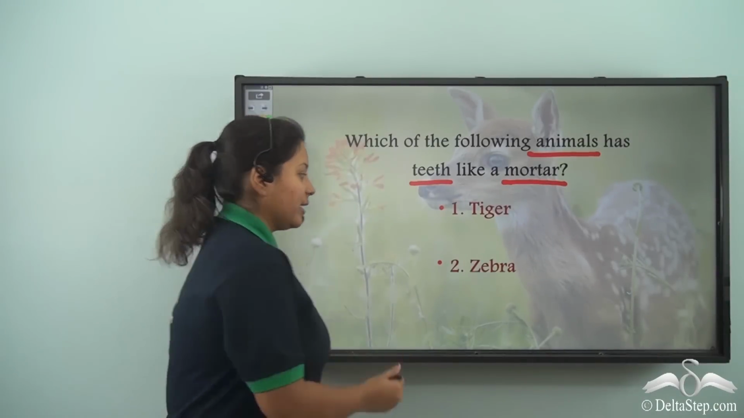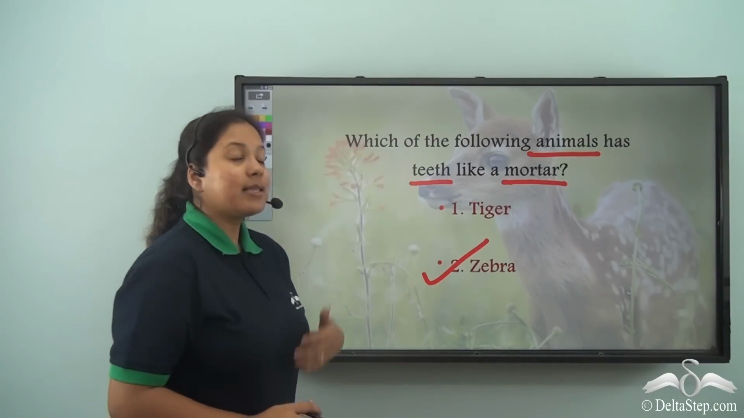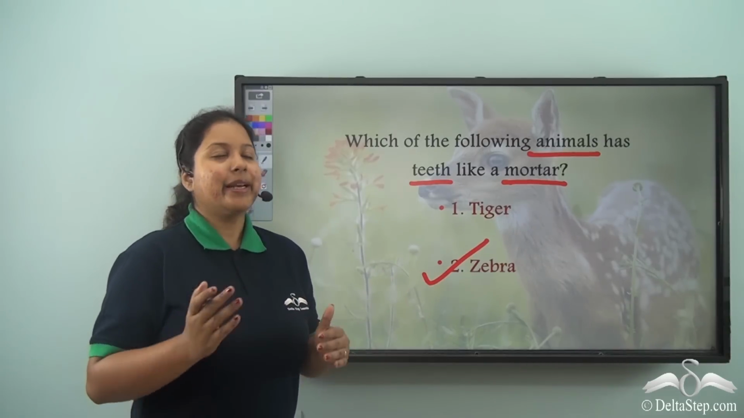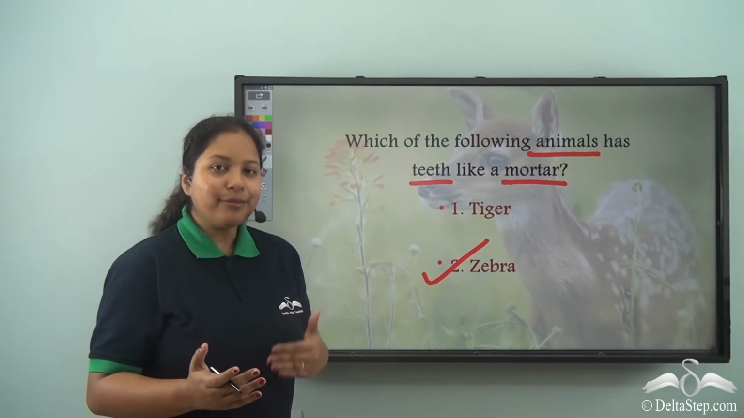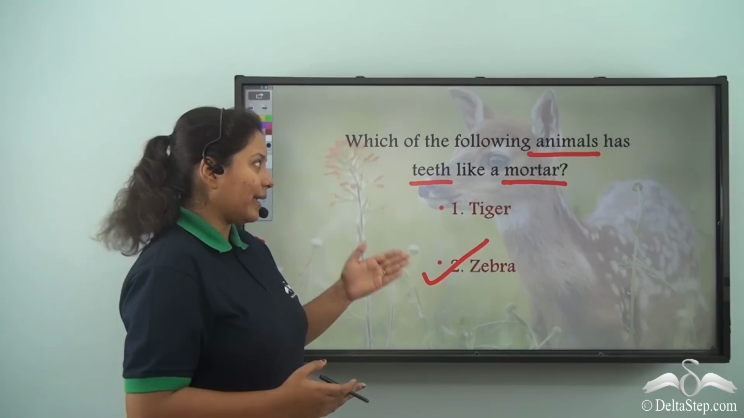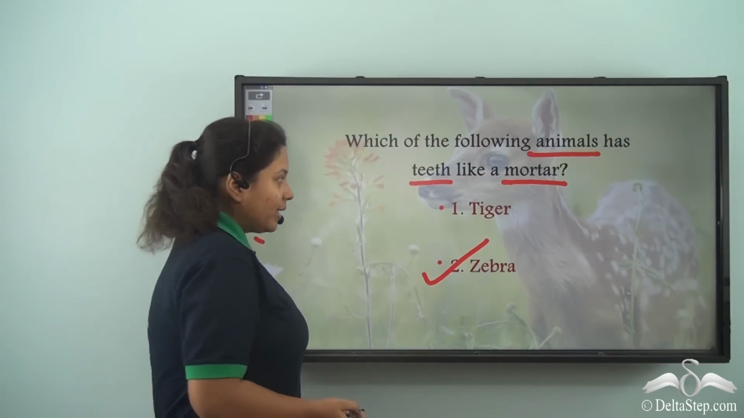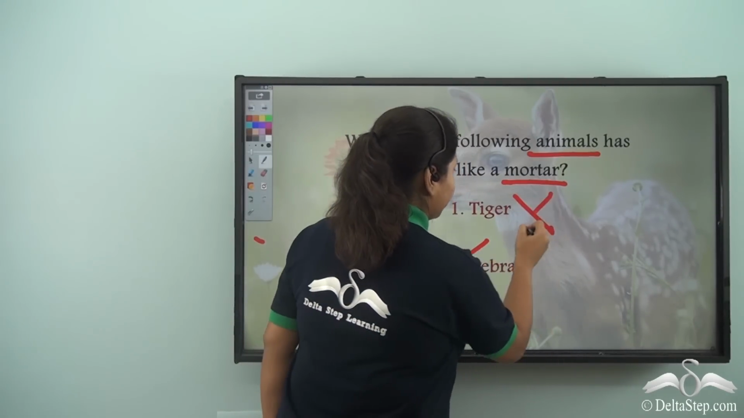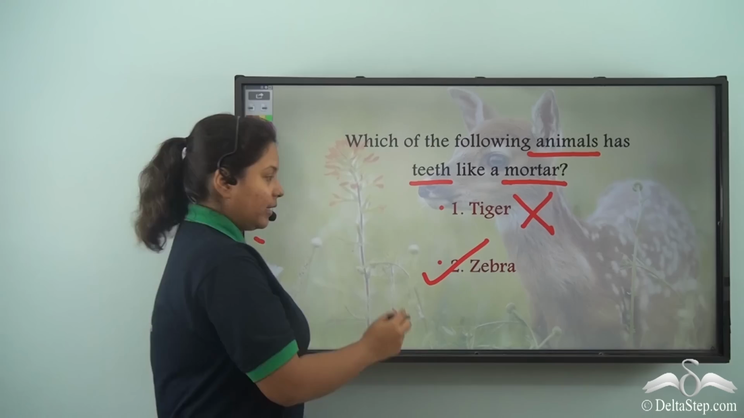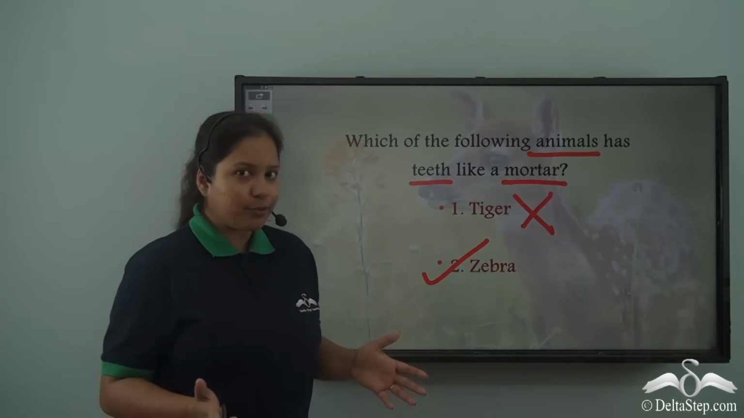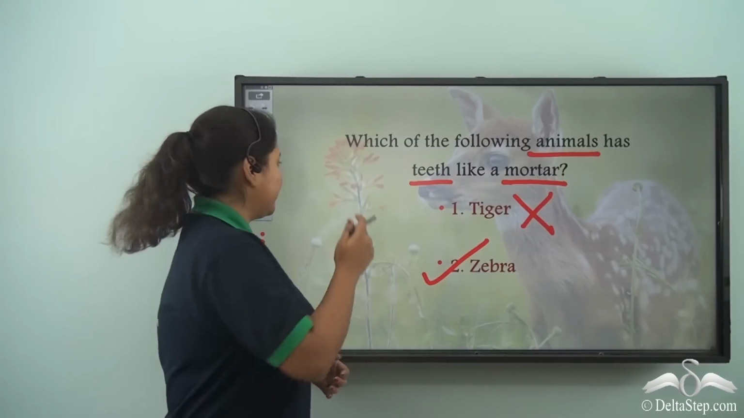So, the answer is zebra, because just now we have learnt that herbivores have flat based teeth like the mortar, whereas the tiger is not a herbivore, so it's the wrong option, and the zebra is a herbivore, so it's the correct option.